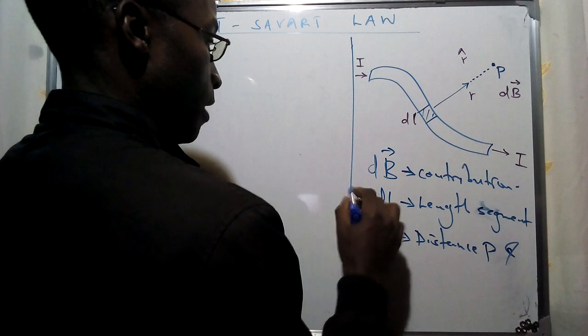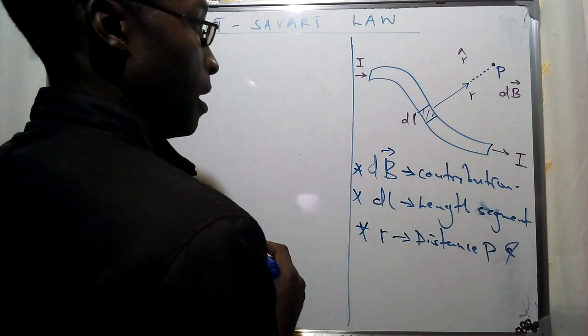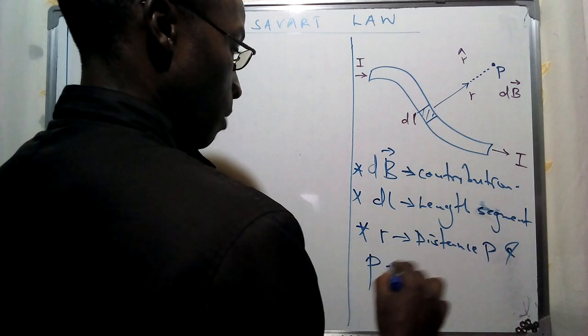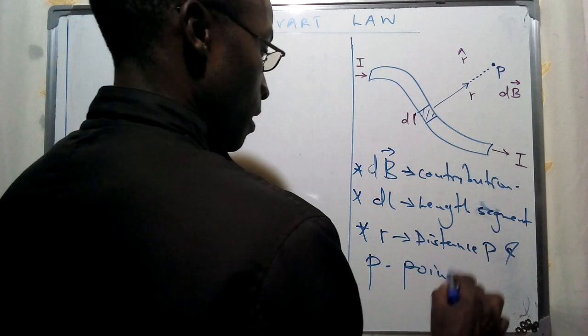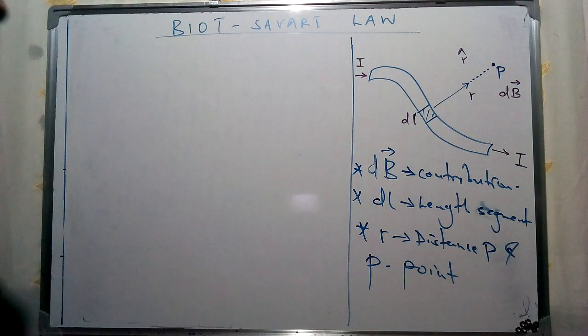And P is our point of reference, a point around this current carrying conductor which is experiencing this particular magnetic field.